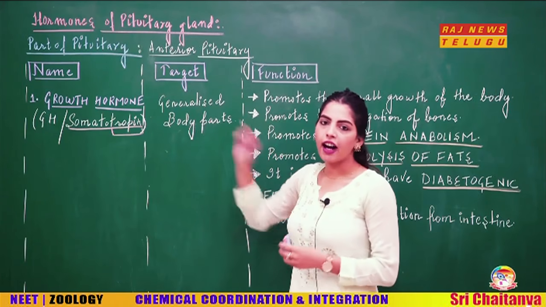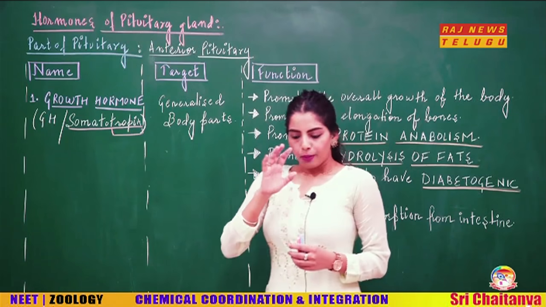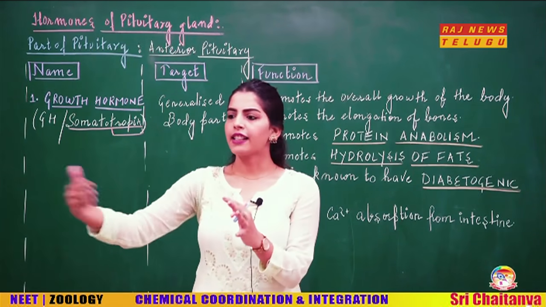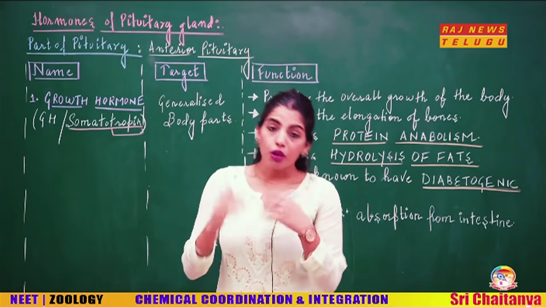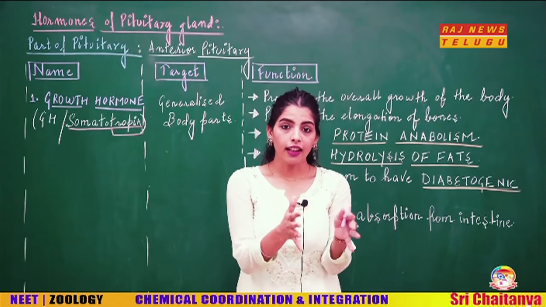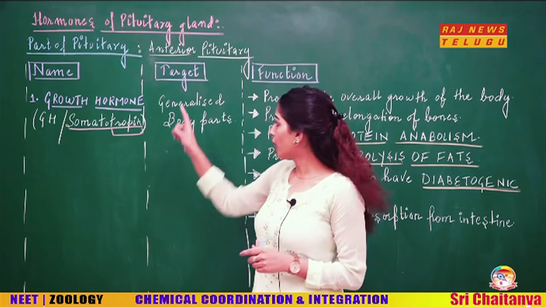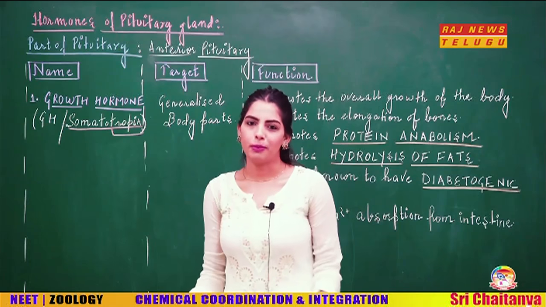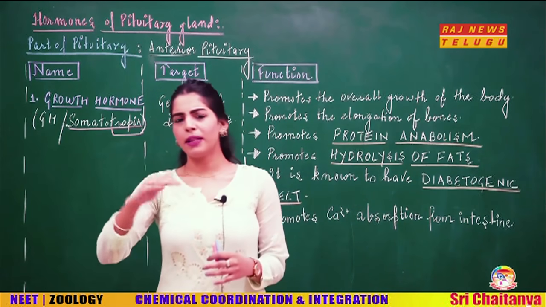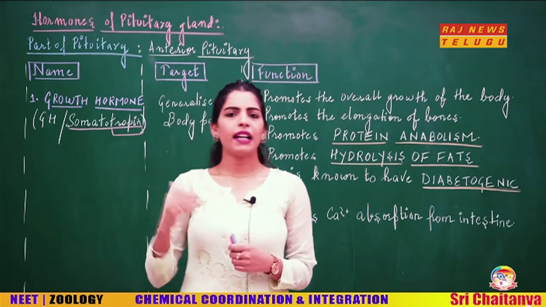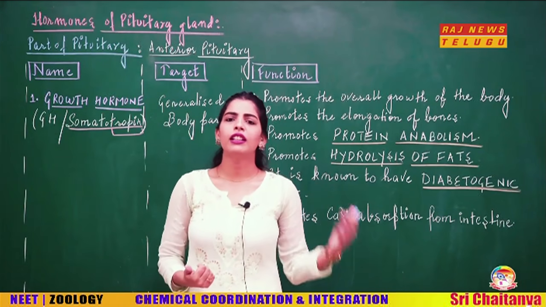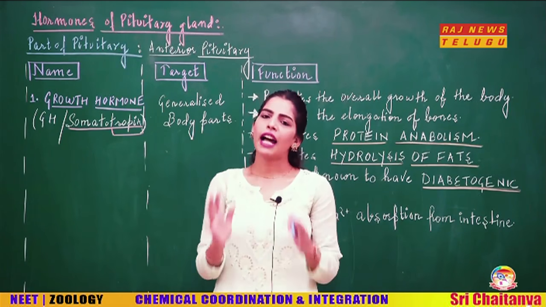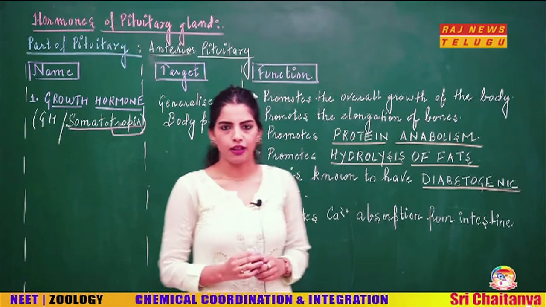Now, let us look at the target. Most of the hormones of the pituitary gland have other glands as their target. But what I have written as the target of the growth hormone is the generalized body part. Maybe it acts on bones, cartilage, liver, and muscles, like that. So it has a generalized action, not a specific action.